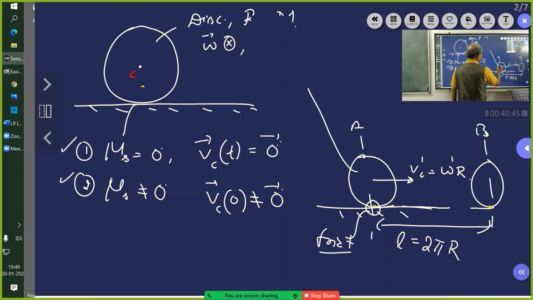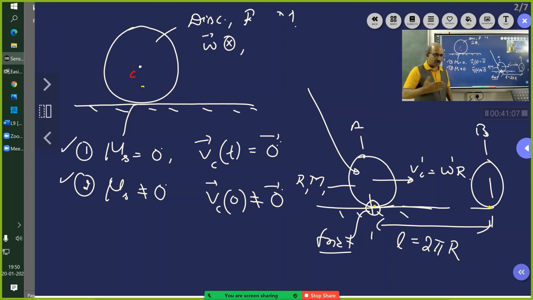So what will be the energy of this body? The mass of the body is m, the radius is r, and this is the disk, as I told you. Now you can identify there are two types of energy: one because of linear motion and the other because of the rotational motion. So the linear kinetic energy is half m Vc square.